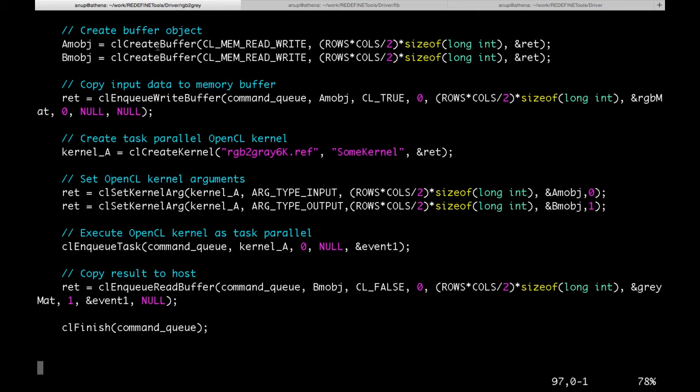The host application has OpenCL-like calls to create buffer, enqueue buffer, create a kernel, set kernel arguments for input and output, enqueue the kernel into command queue, and trigger the execution of the kernel. During runtime, calls to this kernel are directed to be executed on the Redefine accelerator.